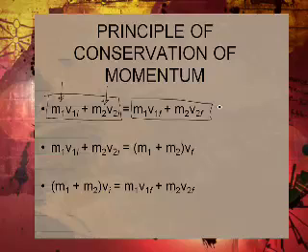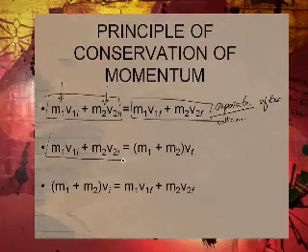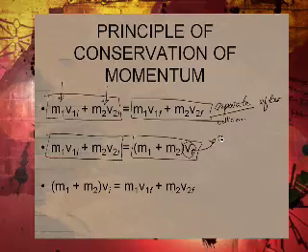Now this formula here shows a situation where objects separate after collision. There are also situations where objects will move together after collision. So you have total momentum before equals total momentum after, where the two objects share the same velocity. When they share the same velocity after that collision, it means V final is the same for both of them. You can work it out in that way.